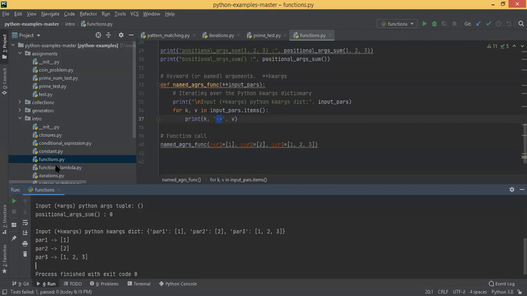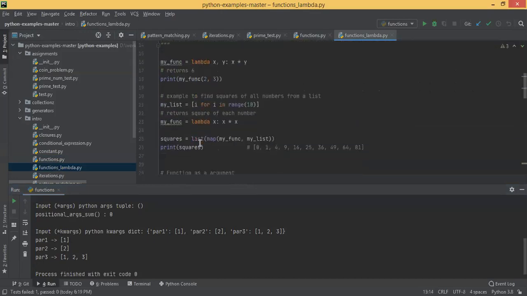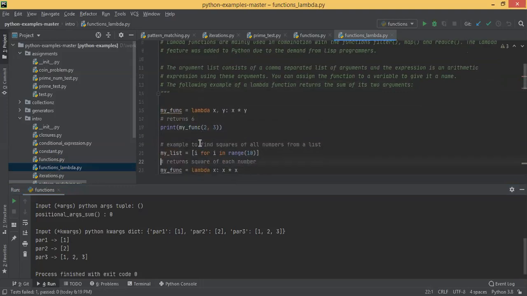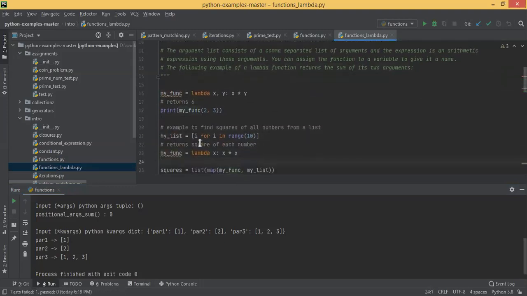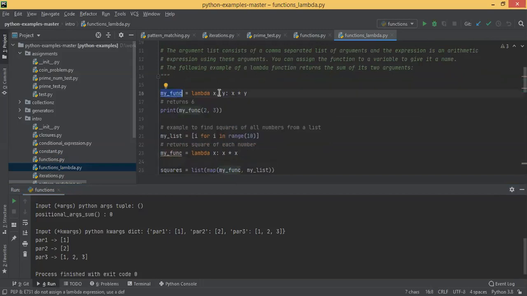Okay, so the next concept is basically lambdas, or anonymous functions. Here you saw a function has a proper signature of def keyword, function name, parameters, everything. But since Python is also a functional programming language, it has this anonymous function concept also. You can define a function as a lambda. So here you mentioned my function is equal to lambda x comma y colon x times y.